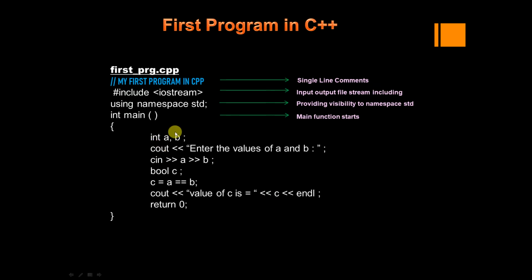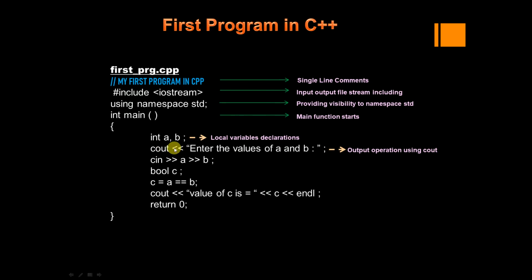Okay, so just come to the main function. When we come to the main function, this is how we declare the local variables: int a, b. In the same way that we declare variables in C. Also there you can see "enter the values of a comma b". We have used cout with the left shift operator, and we are printing the information.